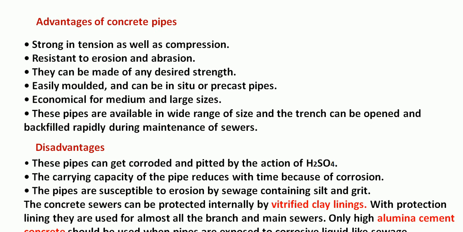The concrete sewers can be protected internally by vitrified clay lining, which makes them hydraulically efficient. With protection lining, they are used for almost all the branch and main sewers. Only high alumina cement concrete should be used when pipes are exposed to corrosive liquid like sewage. Sewage will contain H2SO4.